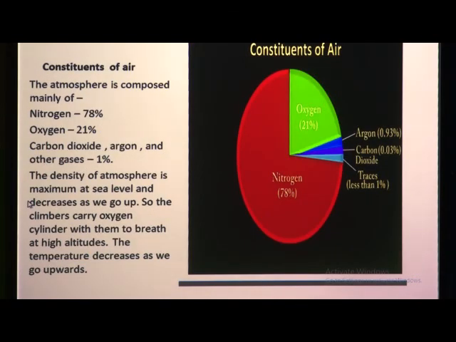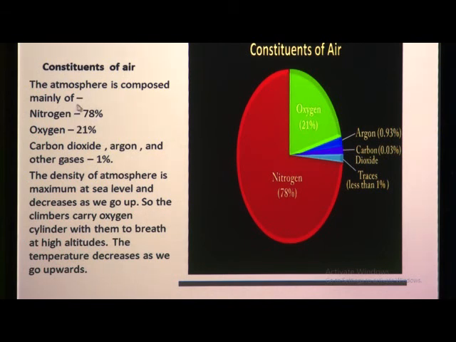Now children, we are going to see today what the constituents of air are. What is the air composed of? The air or the atmosphere is composed of nitrogen, oxygen, carbon dioxide, argon and other gases. What is the percentage? See this picture here.